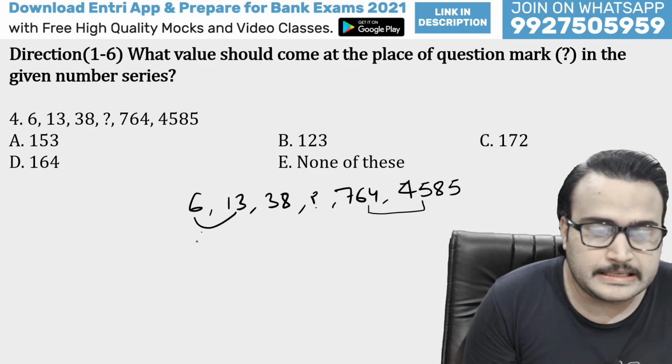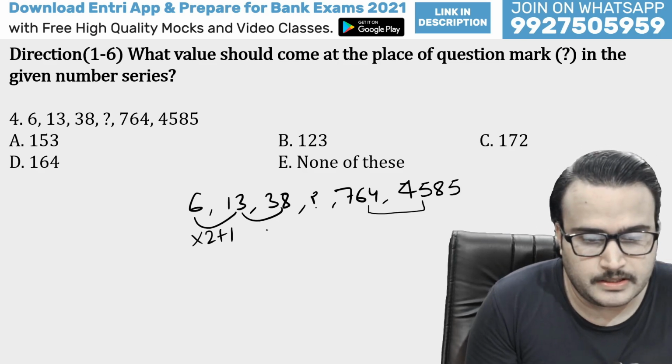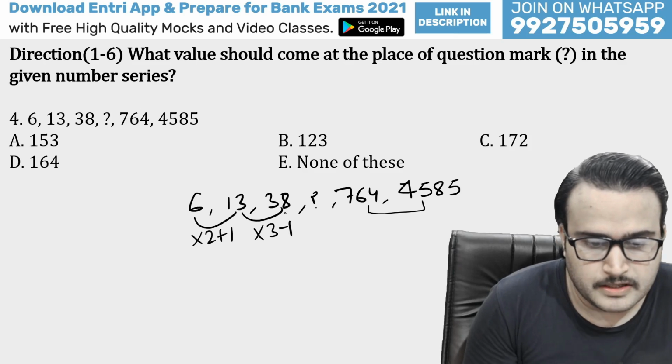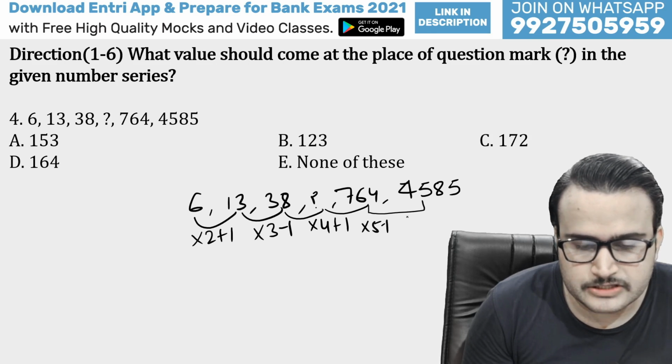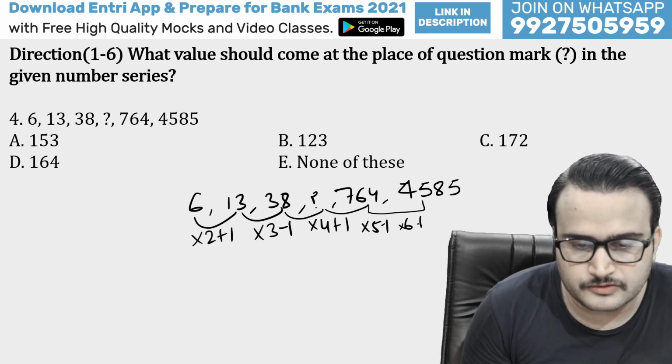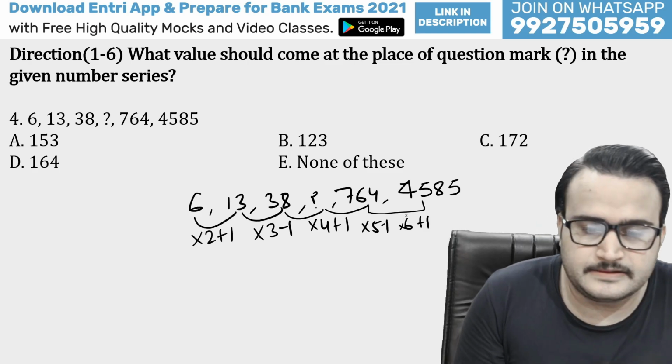We will be applying multiplying logic first. Multiply 2 plus 1. Next, multiply 3 minus 1. Next must be what, guys? Multiply 4 plus 1. Next must be what? Multiply 5 minus 1. And next must be what? Multiply 6 plus 1. So let us check whether this is correct or not.